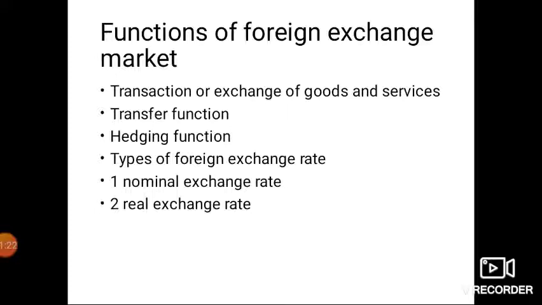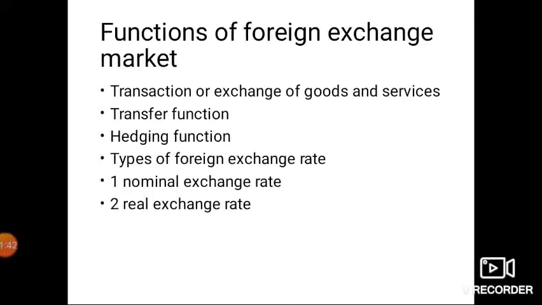Number first, transaction or exchange of goods and services. With the help of the foreign exchange rate, we can easily buy foreign goods and services, and we can sell domestic goods to foreign countries.